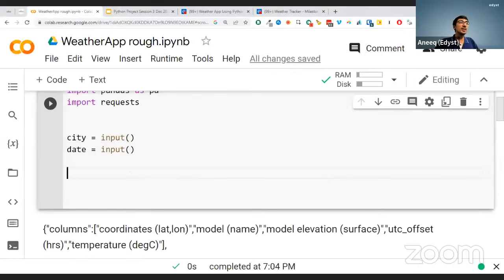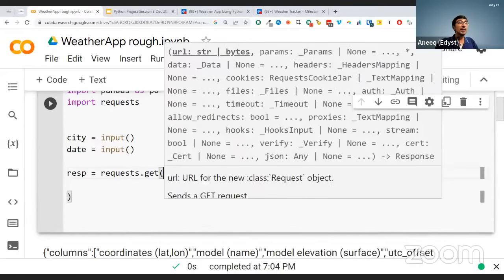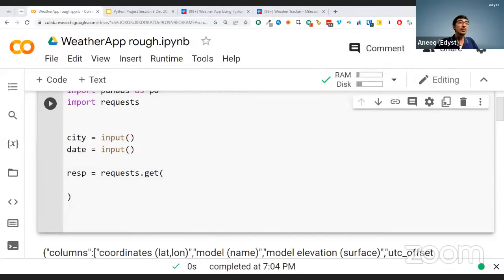I'll need to make a get request with this data. So I'm going to say response is equal to requests.get. Now in the requests.get, first I need to put a URL, that is at which point I am going to actually make the request. So my URL is this. Usually the good thing to do is store it in a variable. Like this is the URL, right? And I'll say you go and hit the URL. I just stored it in the variable over there.